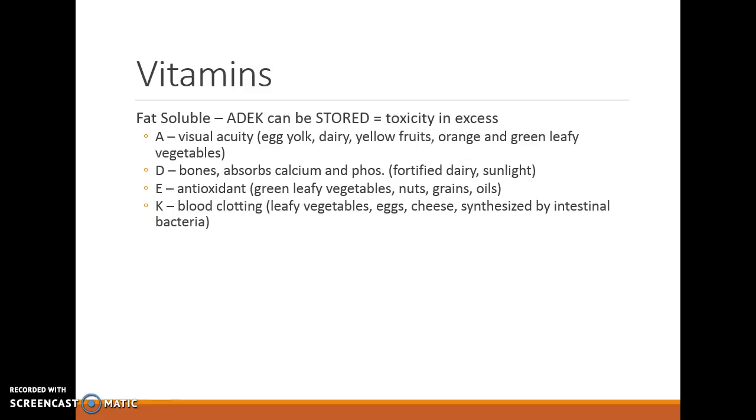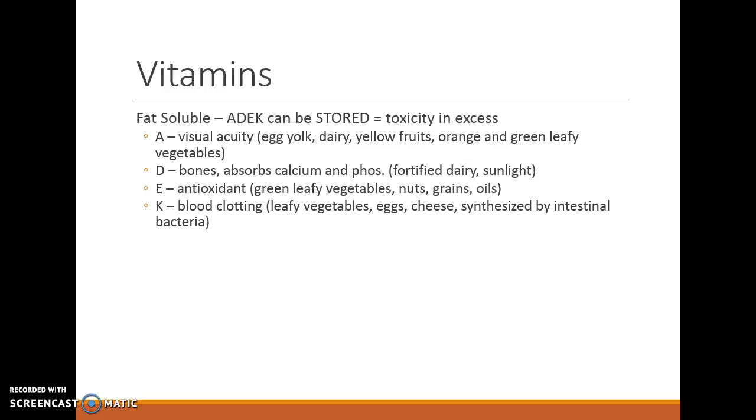Fat-soluble vitamins are A, D, E, and K. These can be stored. You can also have a toxicity in excess of these vitamins. Vitamin A is connected with visual acuity, and we find that in egg yolks and dairy items. Also yellow fruits such as oranges and green leafy vegetables.